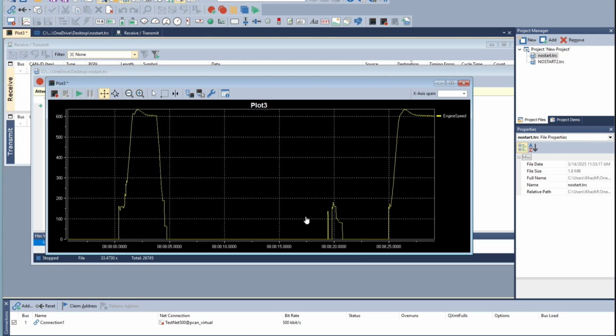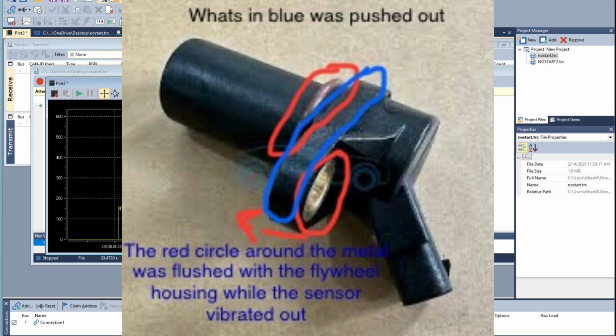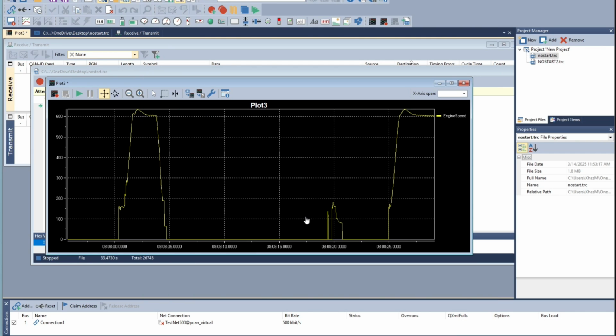He went through and looked at the crankshaft speed sensor and found that it was actually not seated all the way into the block correctly. And so with that, he addressed the issue and got it seated correctly, and realized also that there's a broken clamp that holds it in place, which still needs to be fixed.